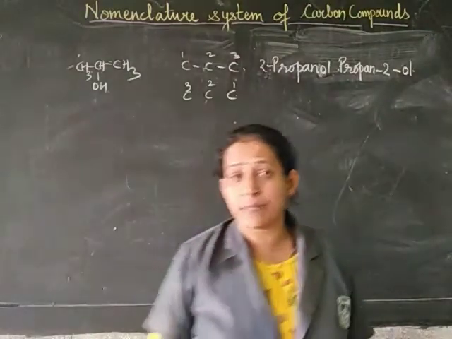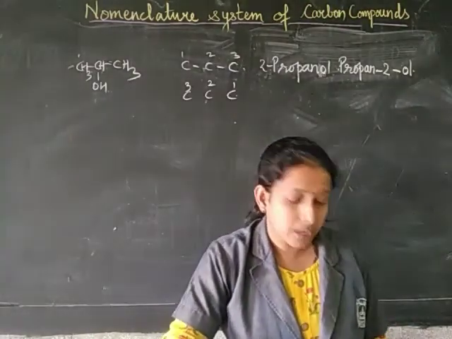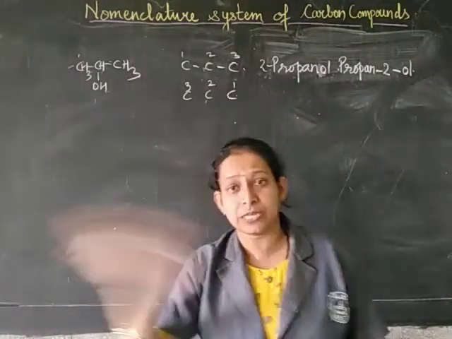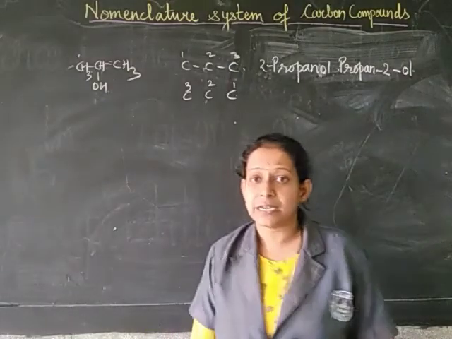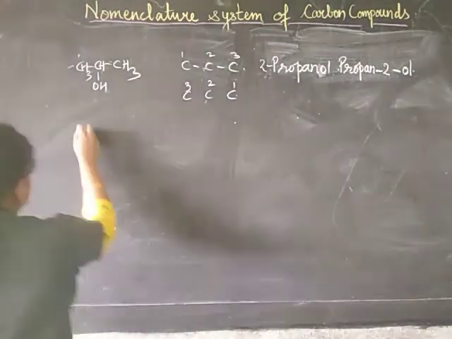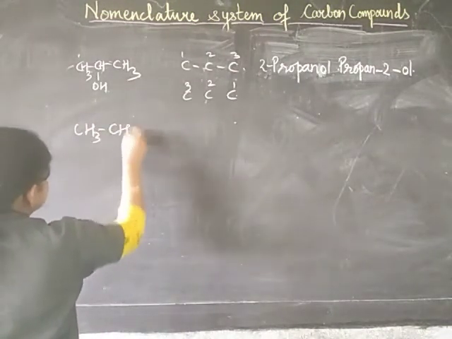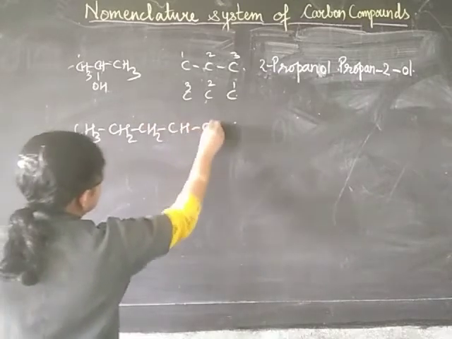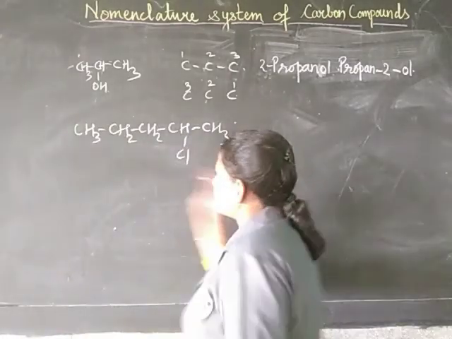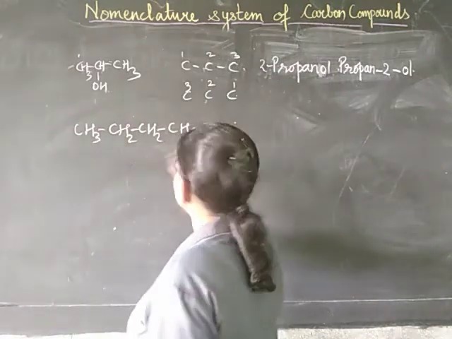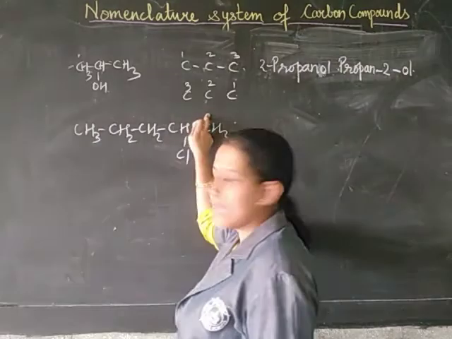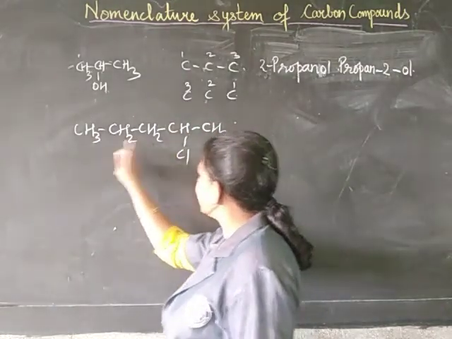Let's take some more examples with a different functional group and a different chain of carbon. This was easy because it was coming on the second carbon in both directions. Let's see now how we can number it when the chain is bigger. For example, when the parent alkane is pentane, CH3, CH2, CH2, CH, CH3, and here the chlorine atom is attached. Let's number it from this side or this side. There are two possibilities: from this way 1, 2, 3, 4, 5, and the other way 1, 2, 3, 4, 5.